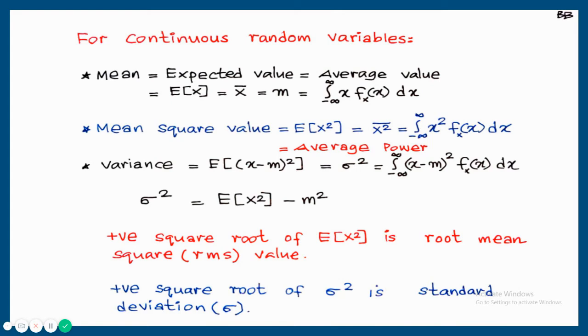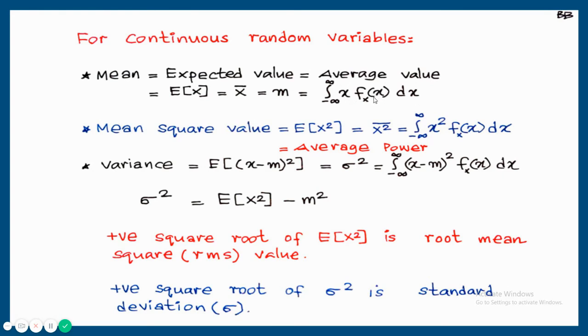Now for continuous random variables, again mean is equal to expected value is equal to average value is equal to E of x is equal to x bar is equal to m is equal to, instead of sigma sign, use integral sign. Instead of p of x, use probability density function, that is f of x. Because for continuous random variable, probability is not defined, only PDF is defined. So integral minus infinity to plus infinity x into f of x dx.